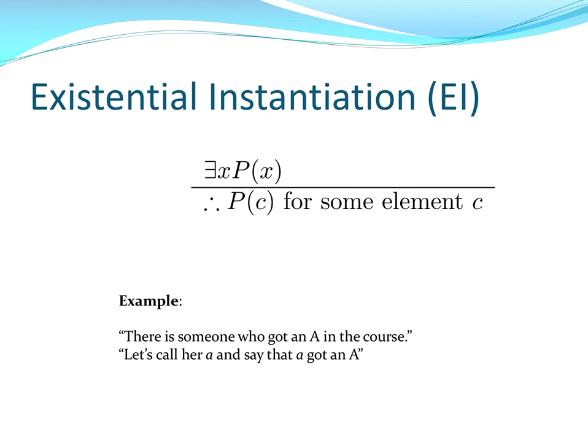Let's call her lowercase a and say that lowercase a got an A. So as long as we're clear about what c or what a is in the instantiation, the instance of our interest, as long as we're clear that it's in the true set for P of x.